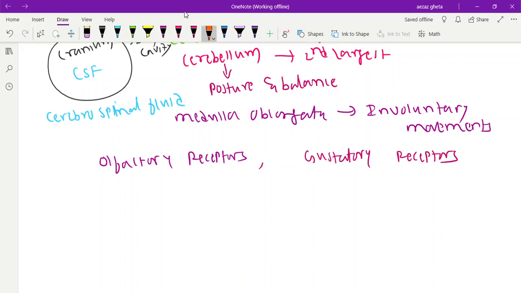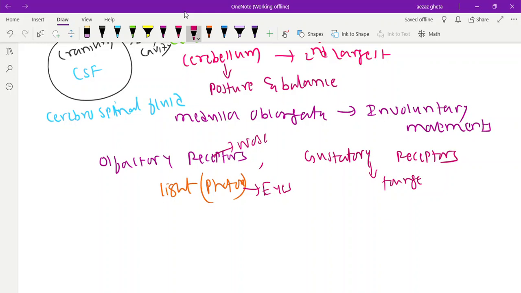You are able to see because of light receptors in the eyes, also called photoreceptors. Skin has thermoreceptors. Olfactory is in the nose, gustatory is in the tongue, and photoreceptors are in the eyes. And the ear has phonoreceptors.